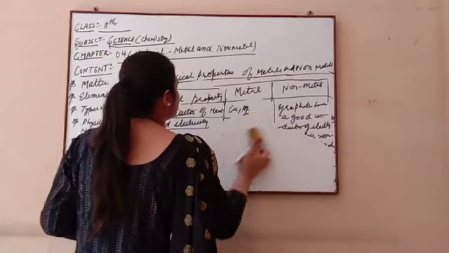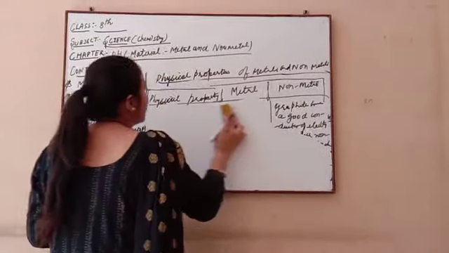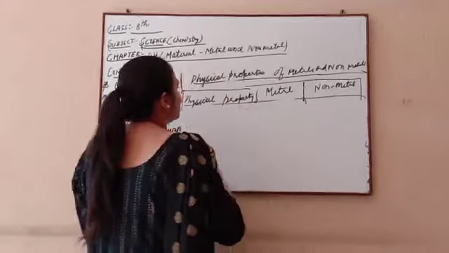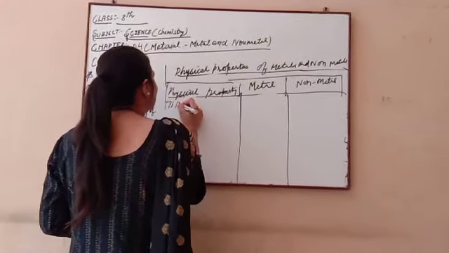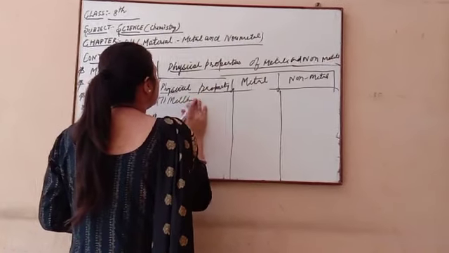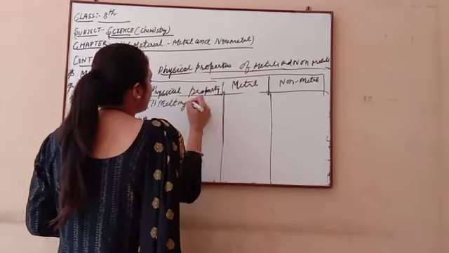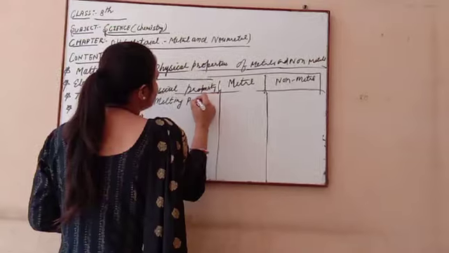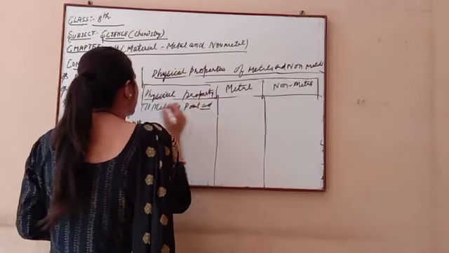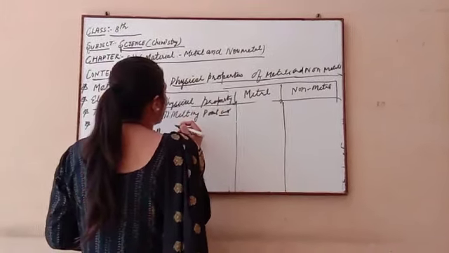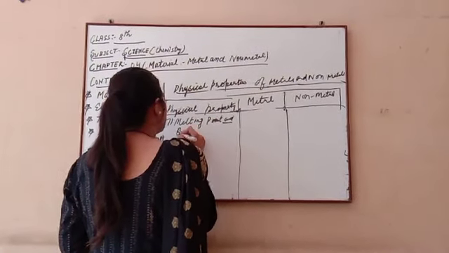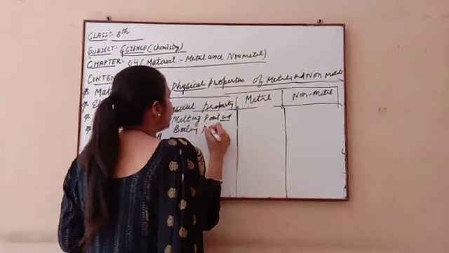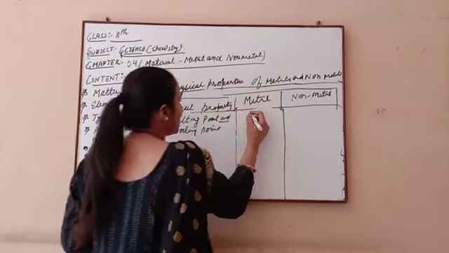Now we discuss the seventh physical property of metals and non-metals. The seventh physical property is melting point and boiling point. What do you mean by melting point and boiling point? It is the temperature at which any metal or non-metal melts, and the temperature at which it boils. So always the melting point and boiling point in the case of metals are high.